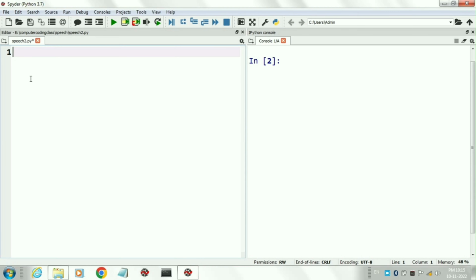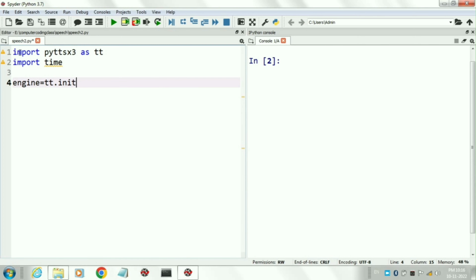In coding, first of all, we will import both the necessary packages. First one is pyttsx3 and second one is time. The alias of pyttsx3 is tt. Now we will initiate the class pyttsx3 and create an object whose name is engine. Next we will input text from the user by using the command input.